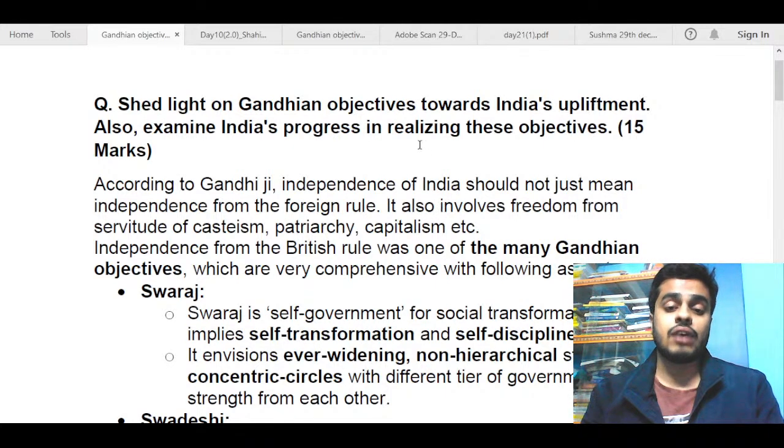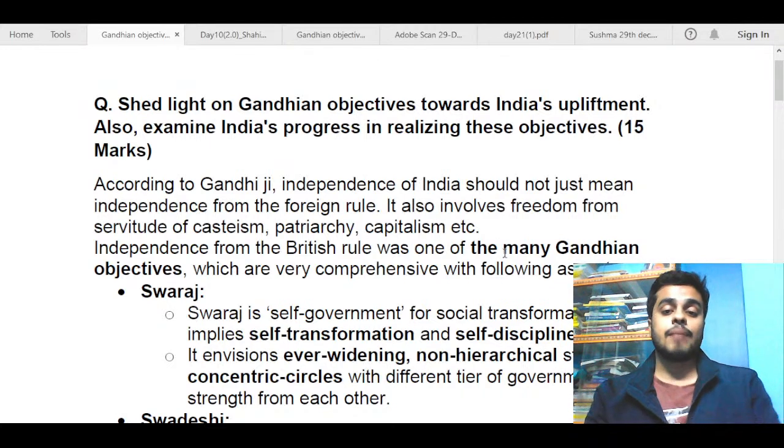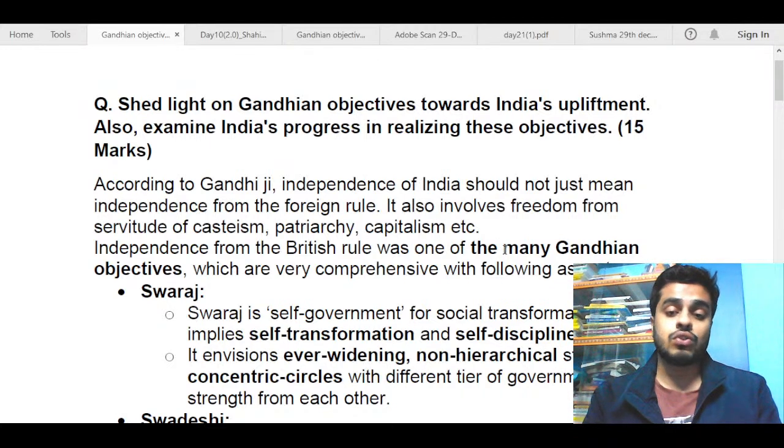But I think if I go on to talk about all of those in one introduction, it will become quite long. So I've just gone on to talk about independence of India being his primary goal, but not the only goal. It also involves freedom from casteism, patriarchy, capitalism, etc. After that, I have moved on to talking about the main core objectives of Gandhiji.